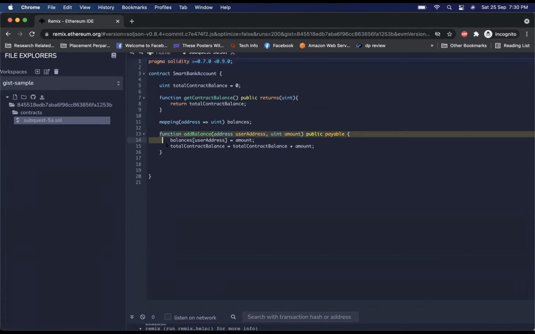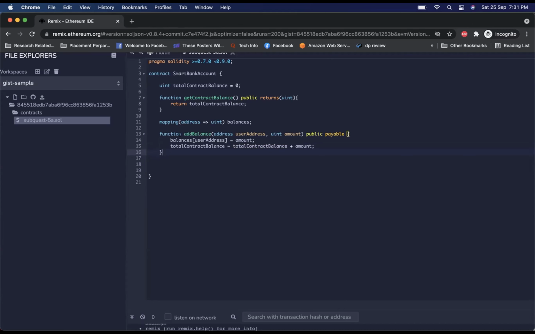Add balance is a function I'm assuming you're referring to in the quest. It's taking an address parameter and also an amount parameter. Balances of user address is amount. Whatever we are passing into this function, it is putting that as the balance of that address as this amount. Total contract balance equals existing plus that amount. So you have just increased the account balance by that amount, right? Correct.